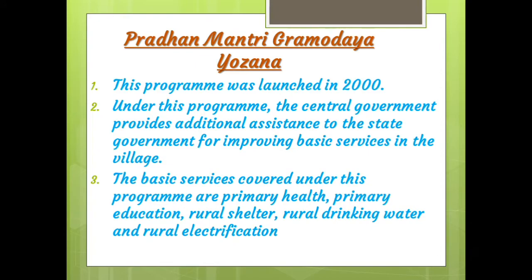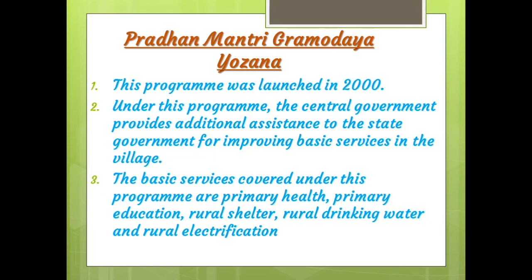Next one, Pradhan Mantri Gramodaya Yojana. This program was launched in 2000. First we said Prime Minister Rozgar Yojana, and this is Pradhan Mantri. Prime Minister is the English term, and this is the Hindi term. Pradhan Mantri Gramodaya Yojana.